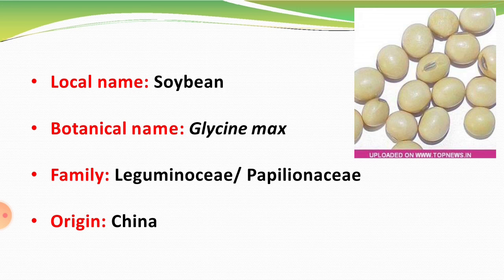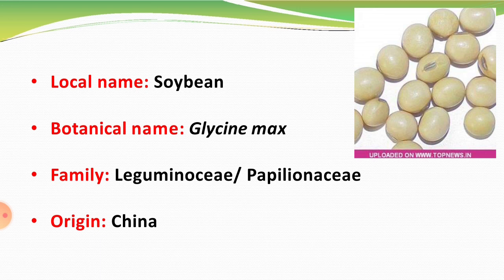Then see the botanical description of soybean crop. Local name soybean, botanical name Glycine max. Family Leguminaceae, it is a legume crop, so it fixes atmospheric nitrogen into the soil. Subfamily, that is Papilionaceae. Origin of soybean is China. Soybean originated from Eastern Asia or China.